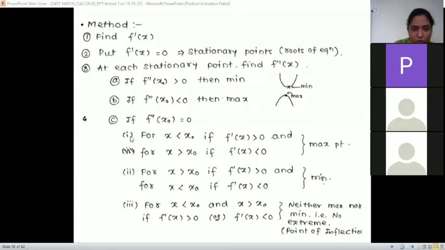Okay, for instance, let it be. These two are not that important. You are not going to be asked these. This third point is what is important: f double dash greater than 0 gives minima, less than 0 gives maxima.